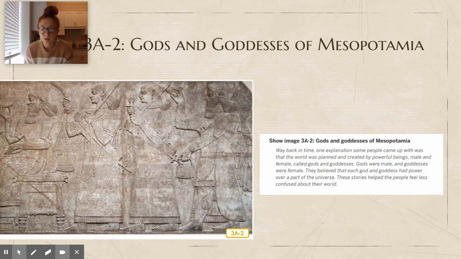Way back in time, one explanation some people came up with was that the world was planned and created by powerful beings, male and female, called gods and goddesses. Gods were male and goddesses were female. They believed that each god and goddess had a power over part of the universe. These stories helped people feel less confused about their world.